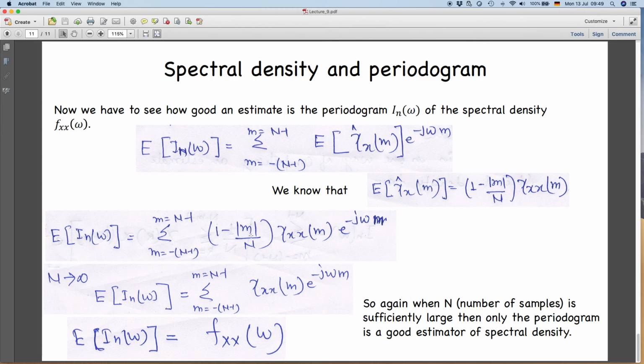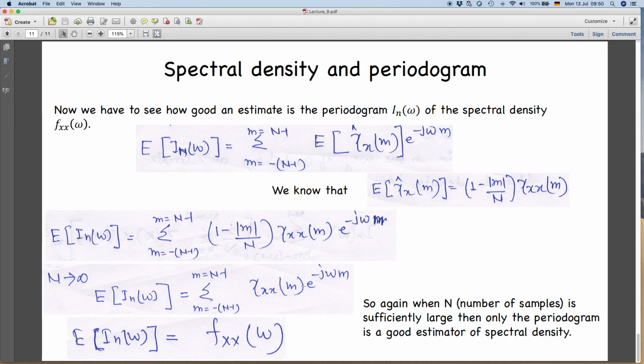Again, it will converge to your true spectral density given your sample length is quite long in comparison to m. If n tends to infinity, only then will this term become 0, so that the entire factor becomes 1, and only then will the expectation of I_n(ω) become the DFT or Fourier transform of your true autocovariance function.